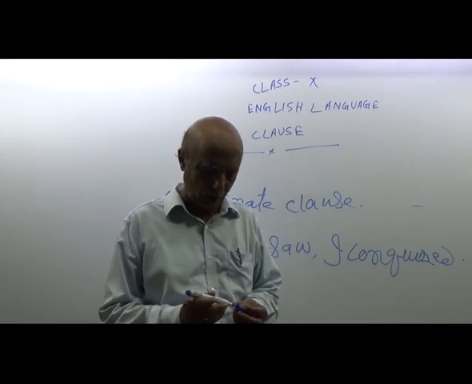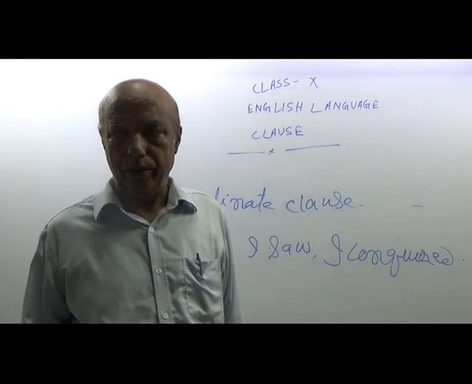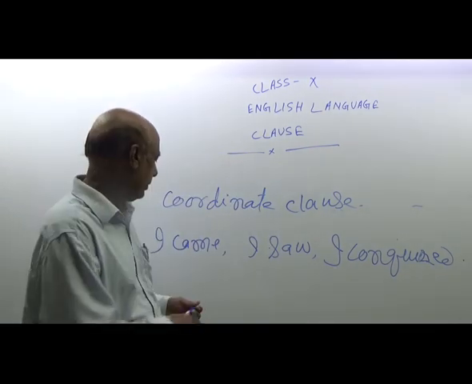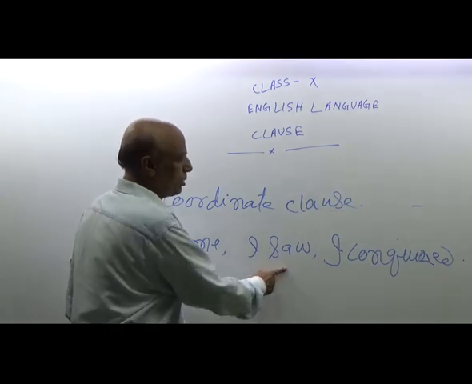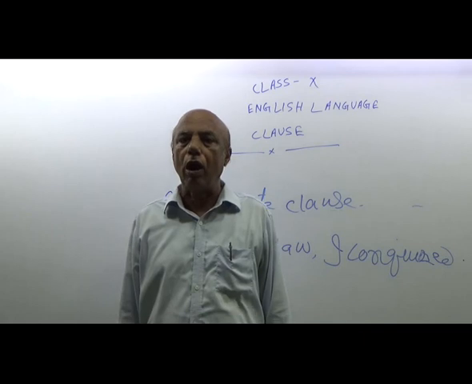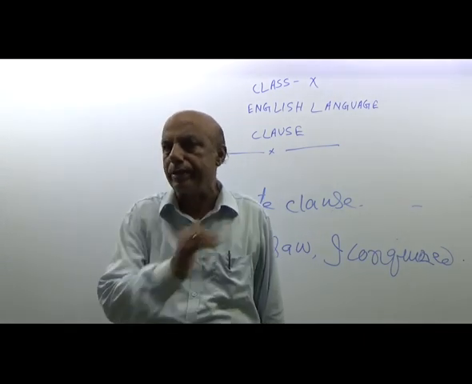What do you call it? It is called coordinate clause. All the sentences are of the same rank; it has been divided in three parts. I came, I saw, I conquered. It means every sentence is of the same rank.